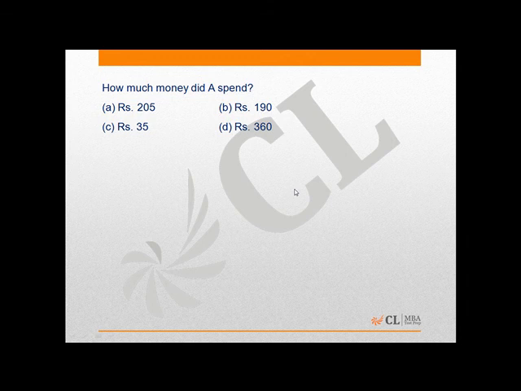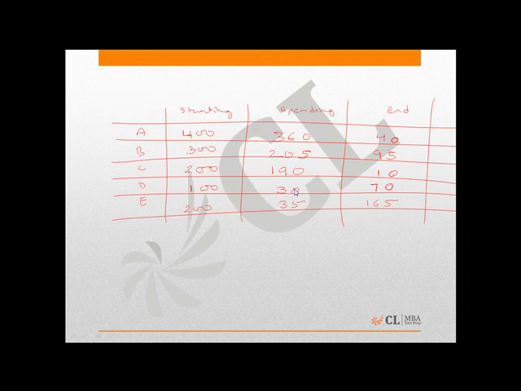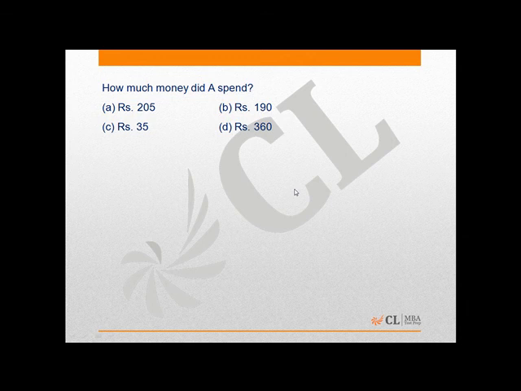The first question says, how much money did A spend? We know that A spent rupees 360. That means the correct answer is option D.